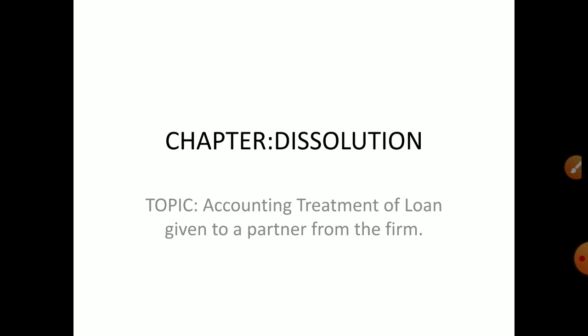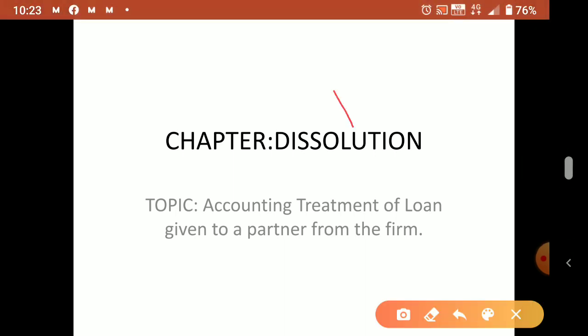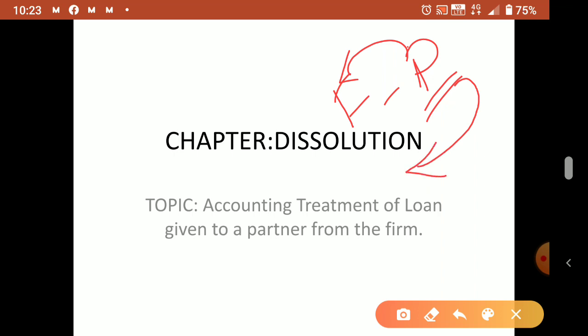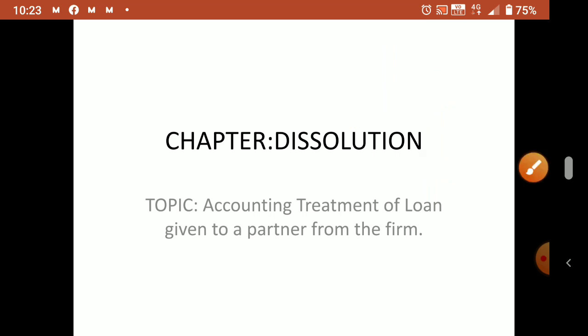Okay, so for the firm it will be an asset, means the firm has given a loan to the partner. That means the partner borrowed money from the firm. Now we are going to dissolve the business. At that time the money borrowed by the partner should be paid back to the firm. We will charge it, means the firm will charge it from the partner. So where this will appear and how to treat it, all that we will study.